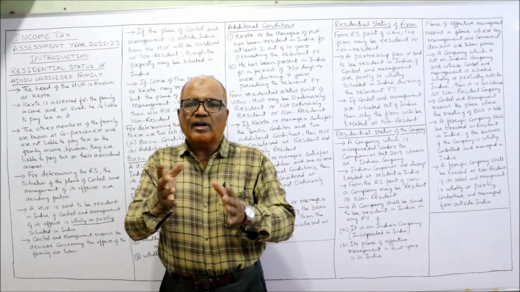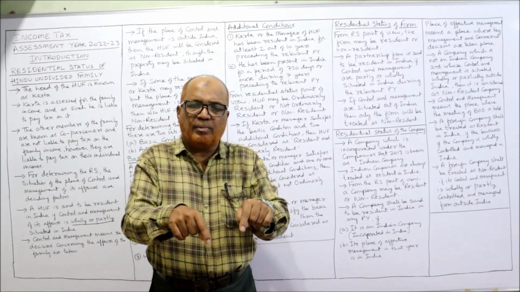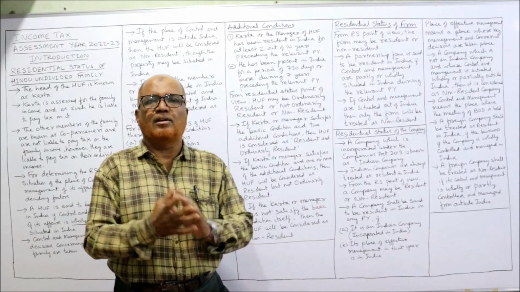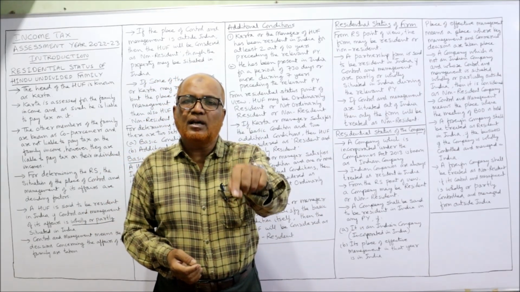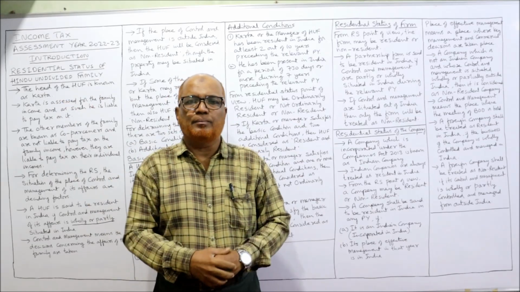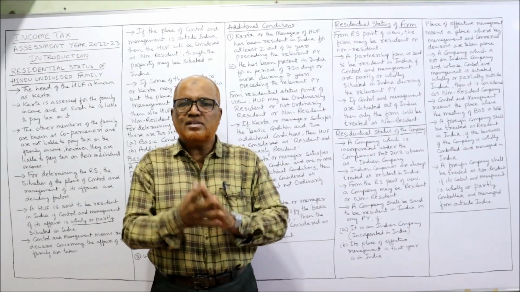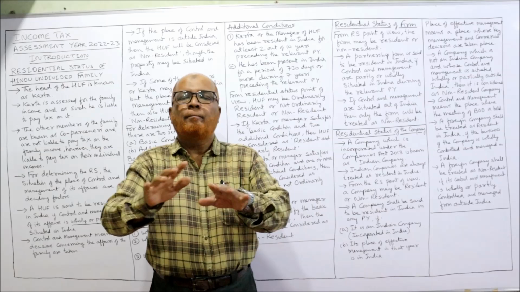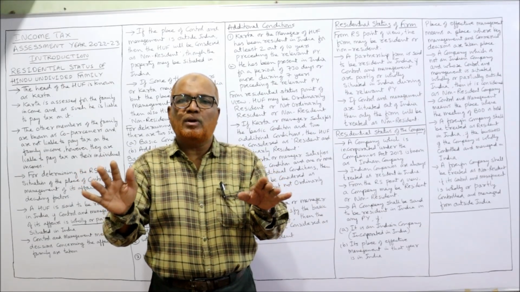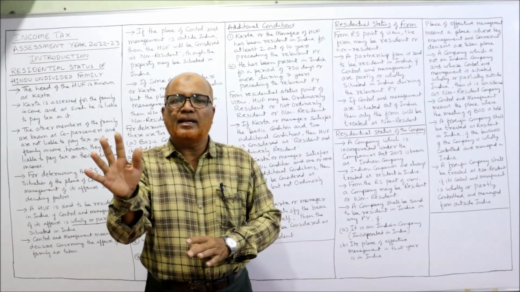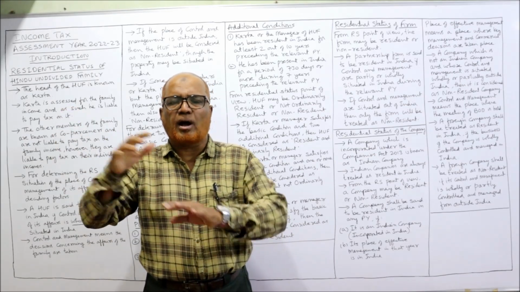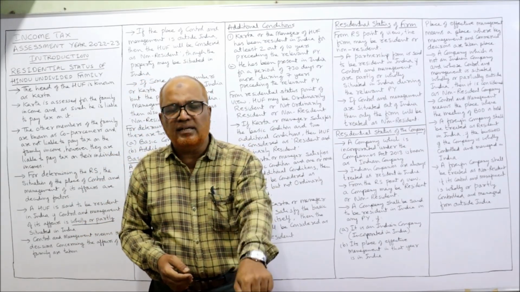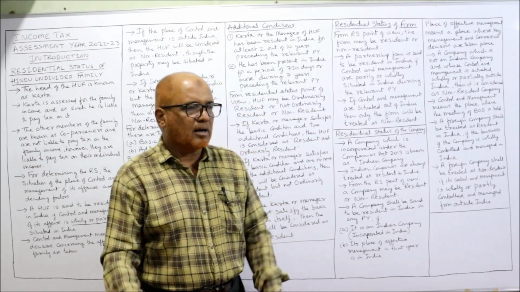And second case, if the company says we take partly decisions from India and partly decisions from outside India, some decisions we get from US and some decisions we take here itself, then also the Income Tax Act says this company is a non-resident company. Third case, XYZ company says our company was incorporated in US. We are running the business in India, but complete control and management we take here itself. We will not get any instructions or management and control from outside India. Complete control we are making from here itself. Then the Income Tax Act says this company is a resident company because the control and management is completely in India.